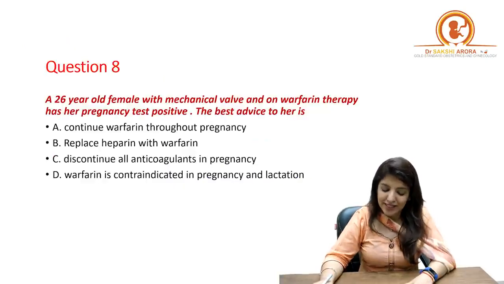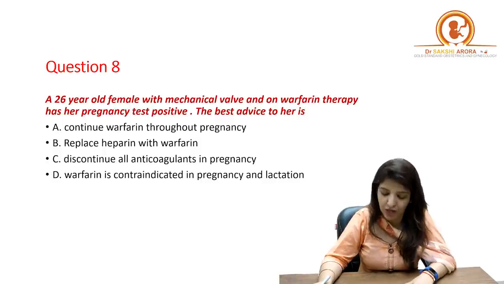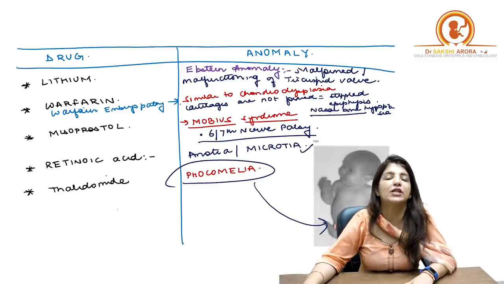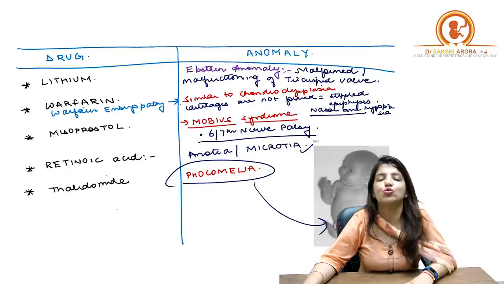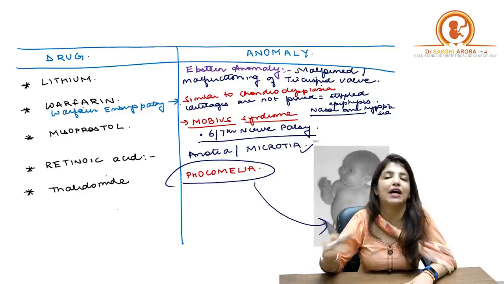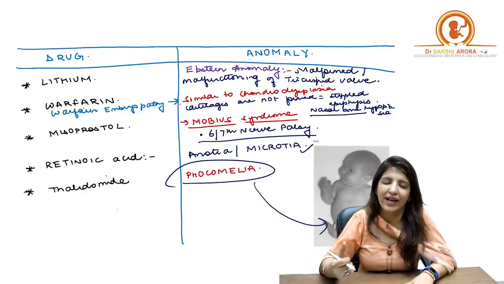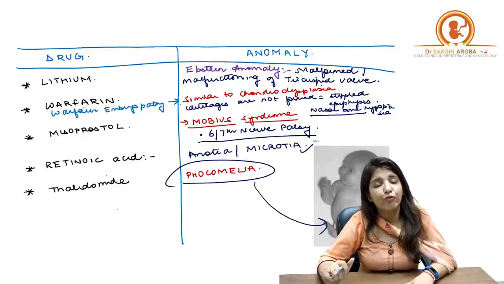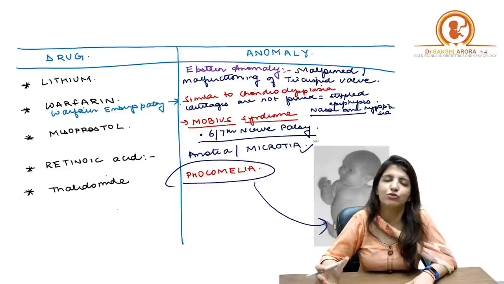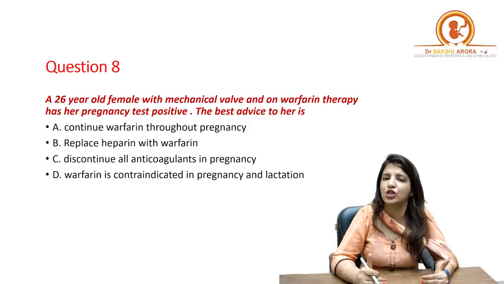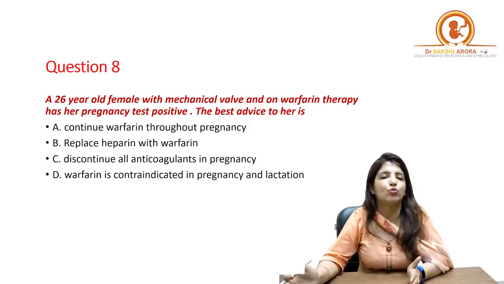Okay, next question. A 26-year-old female with a mechanical valve and on warfarin therapy has her pregnancy test positive. The best advice to her is, and just now I told you, that if warfarin is consumed in the first trimester, it leads to chondrodysplasia, that is a condition in which the cartilage of the baby is not formed, right? So there will be stippled epiphysis, there will be nasal bone hypoplasia as well. So if a mother who was having mechanical valves was on warfarin, and once she conceives, in the first trimester if she continues with warfarin, it can lead to warfarin embryopathy.